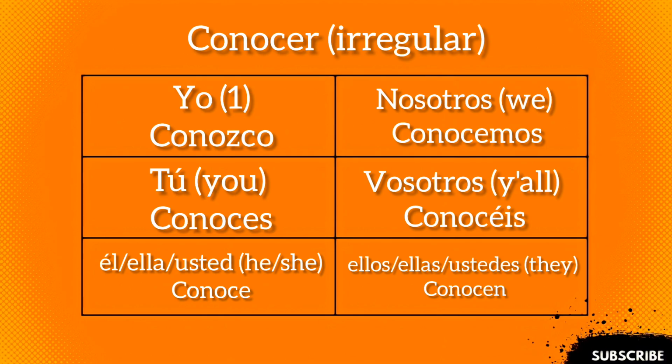Conocer. Conocer is also irregular, but only irregular in the yo form. So it's yo conozco. Or if you want to do the Latin American pronunciation, yo conozco. Absolutely preference whatever's easier for you. I say conozco. Yo conozco. Tú conoces. Ella conoce. Nosotros conocemos. Vosotros conocéis. Ustedes conocen. Muy bien.